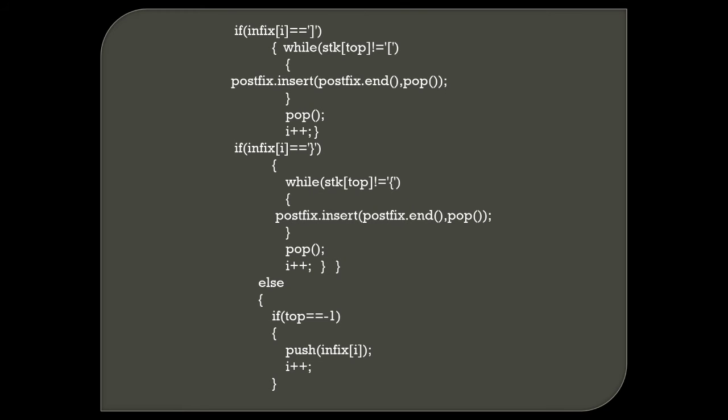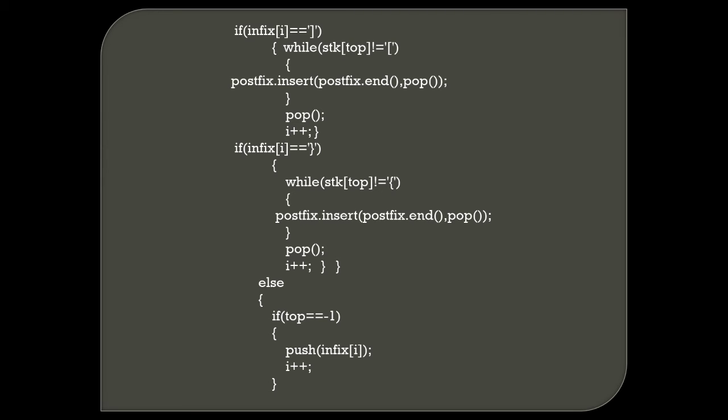Then else if infix of i equals a closing round bracket or closing rectangular bracket, then while the stack top is not empty, postfix insert at postfix end the popped operator, and then increment i. If infix of i equals a closing curly bracket, then while stack top is not empty, postfix insert the popped operator. Else if top equals -1, then push infix of i and i plus plus.